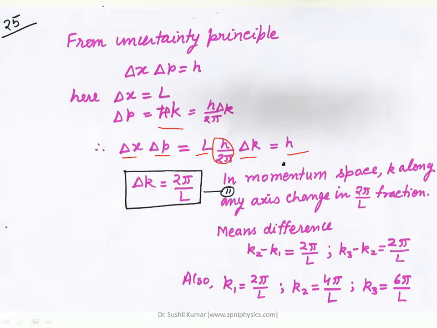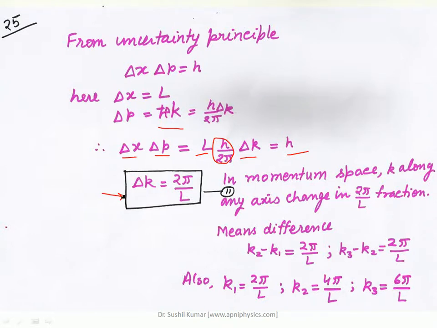From here you can say that h cancels out, and as a result you have only delta k. So the change delta k is equal to 2 pi by L, where L is the length of the metal which we have considered, where we have bound those electrons.